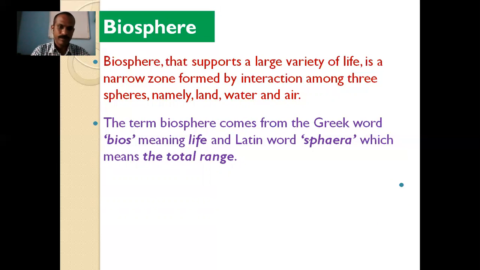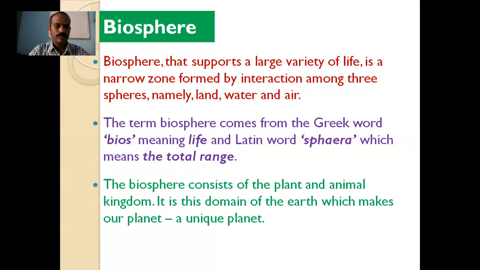Very simple. The biosphere consists of the plant and animal kingdom, flora and fauna. It is this domain of the earth which makes our planet a unique planet.